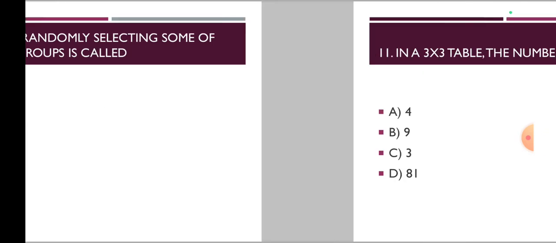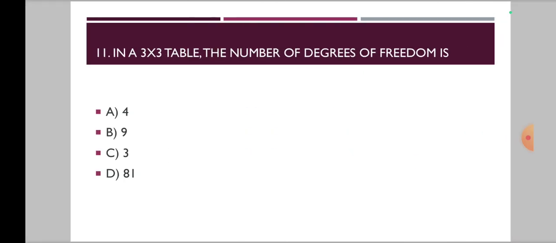Now moving on to the 11th one, in a 3 into 3 table, the number of degrees of freedom is. Options are A 4, B 9, C 3 and D 81. For this question also there is an equation to find out the number of degrees of freedom in a contingency table with n number of rows and m number of columns or something like that. Okay.